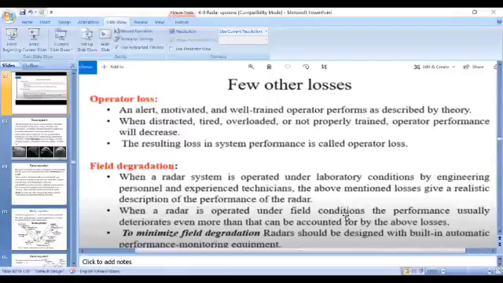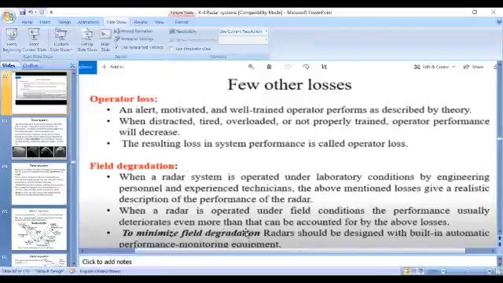But when the radar system needs to operate in actual field conditions, there may be a chance that the actual performance degrades.